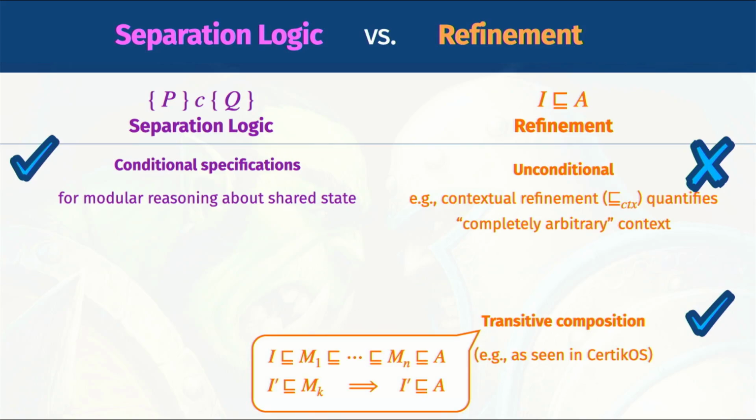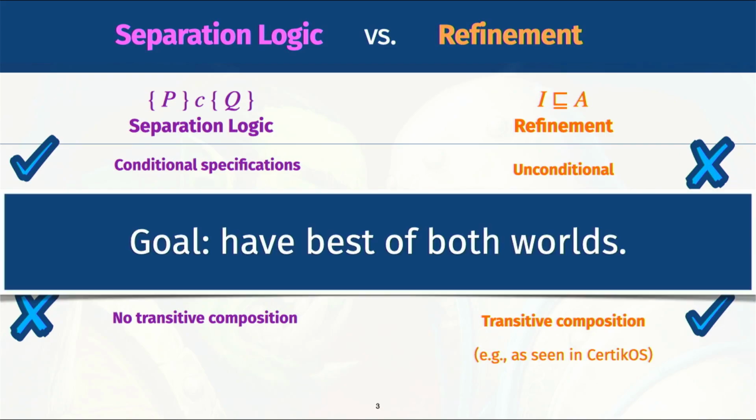So transitivity also allows proof reuse between different implementations, as mentioned. For example, if one comes up with a slightly tweaked implementation I', it suffices to prove that I' refines some intermediate abstraction, Mk, to deduce that I' refines A. In contrast, separation logic does not have this notion of transitive composition. So given these complementary benefits, our goal is to have the best of both worlds.